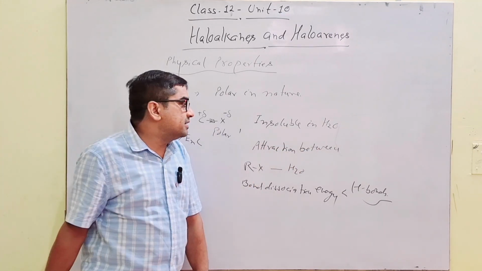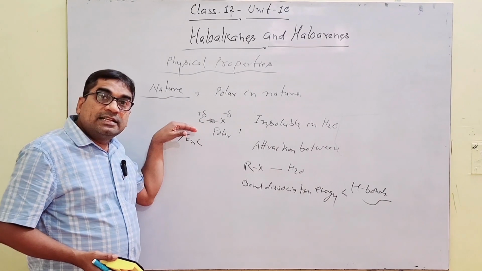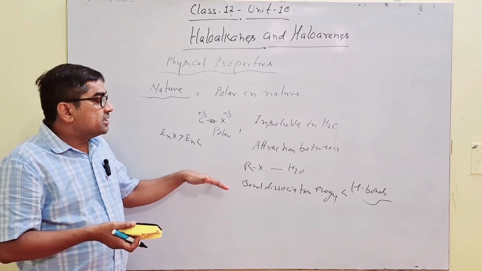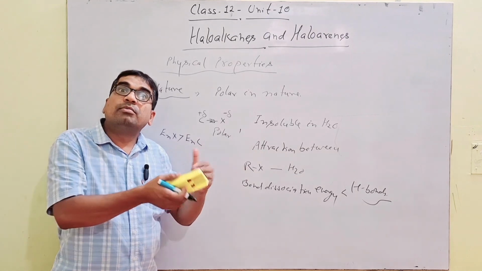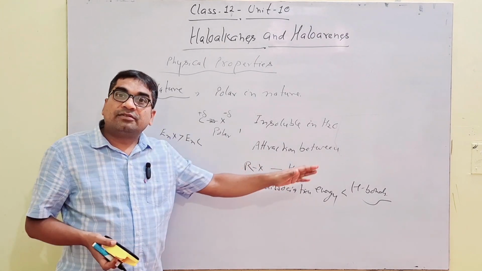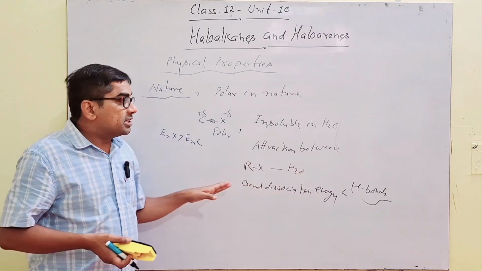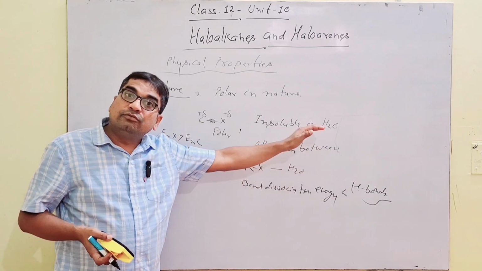In simple language, if an alkyl halide needs to dissolve in water, then some of the intermolecular hydrogen bonds must be broken, and the bond dissociation energy of hydrogen bonding is greater. That's why alkyl halides are insoluble in water.